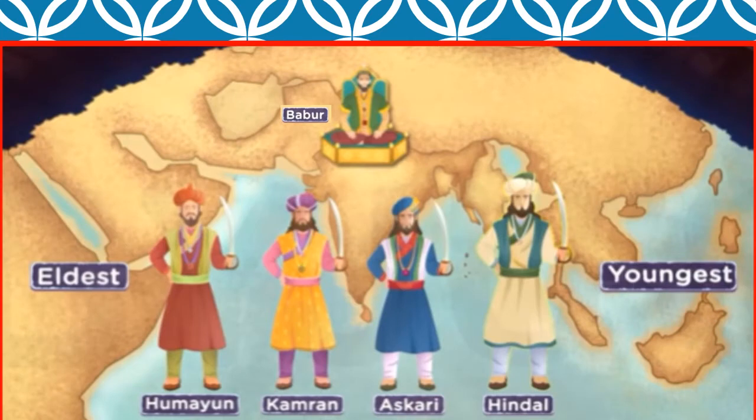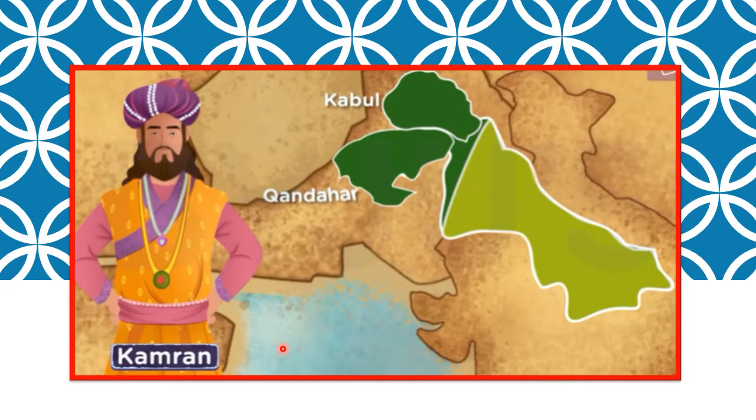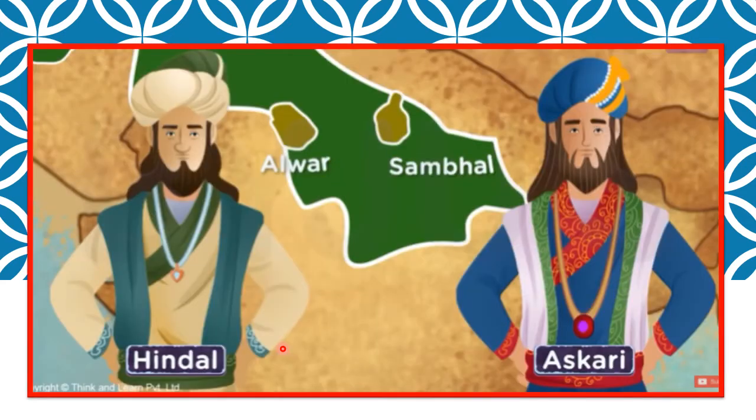Now this is what Babur also did. He followed the co-parcenary system, and Humayun being the eldest, he got some shares of his territory. Then Kamran, Askari, Hindal. Hindal was the youngest son. So Babur had 4 sons and he equally divided the kingdom amongst his 4 sons. Now Humayun got Delhi and Agra once the kingdom was divided. Kamran was given Kabul and Kandahar. Hindal was given Alwar and Askari was given Sambhal.